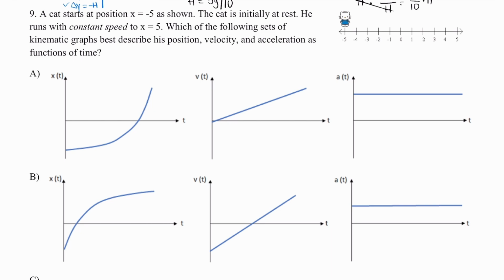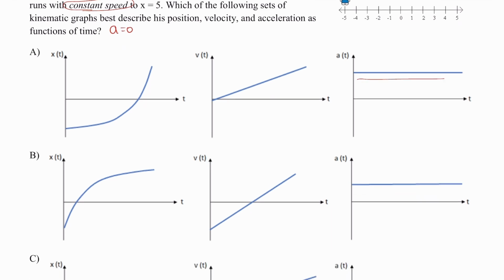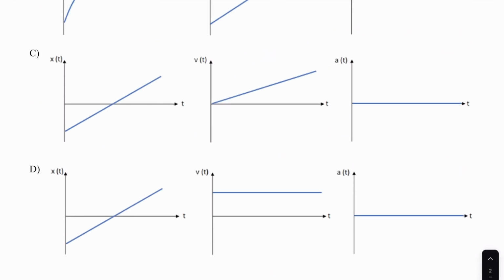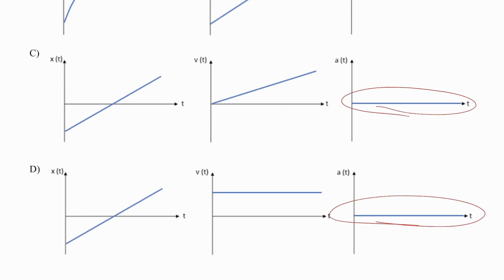So let's identify some key things about the graphs. The first big thing I need to notice is that this cat is moving at a constant speed. Constant speed means that acceleration is equal to 0. If I look at letter A, this acceleration is non-zero, so it's automatically incorrect. Same for letter B, this acceleration is non-zero, so it is automatically incorrect. If I compare C and D, they both have accelerations that are 0, so they both check out.